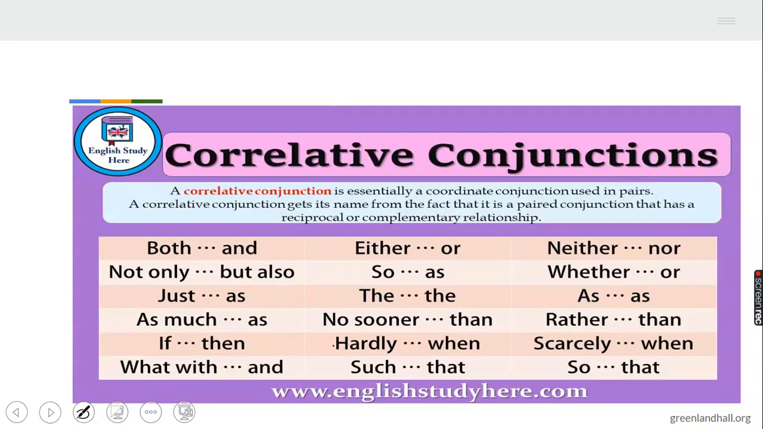Now let me quickly go to the last one, which is correlative conjunction. It is essentially a coordinating conjunction used in pairs. We use them in pairs, in twos. A correlative conjunction gets its name from the fact that it is a paired conjunction that has a reciprocal or complementary relationship. Now we have both and, either or, neither nor, not only but also, as so, whether or. If you look at this sentence, you can see some dots in between. What it's trying to say is that you write some words, put the conjunction, write other words before you put the second conjunction.